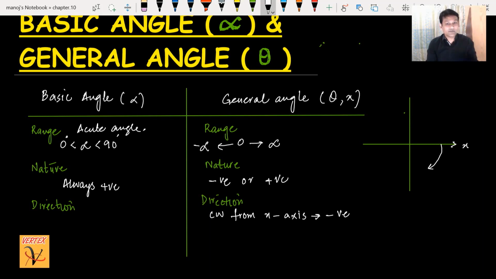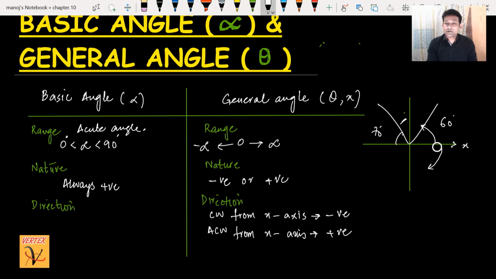Please, clockwise negative, but when we move anti-clockwise from the x-axis it is always considered positive. Like here from the x-axis this is positive. For example, this angle is 60 degrees, so this general angle is 60. Sometimes if this is 70 degrees, this will be 20. So from here to here, this is 90 plus 20 is 110. That's your positive angle because we are moving anti-clockwise.